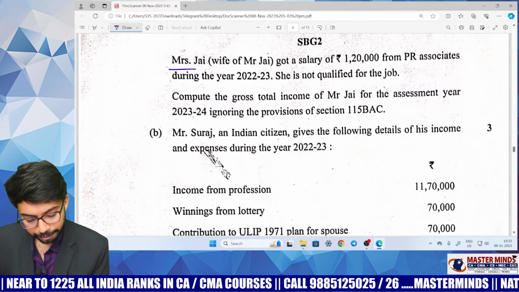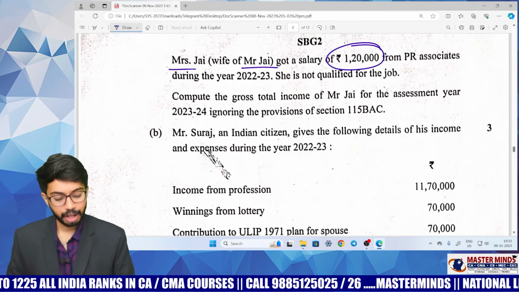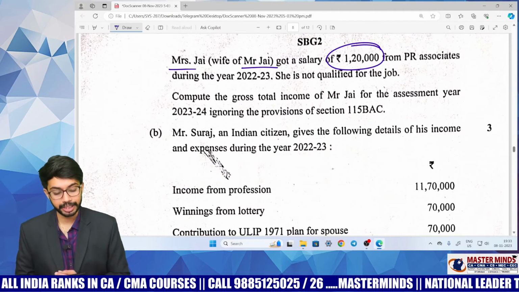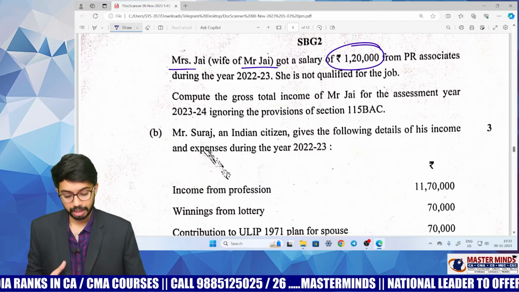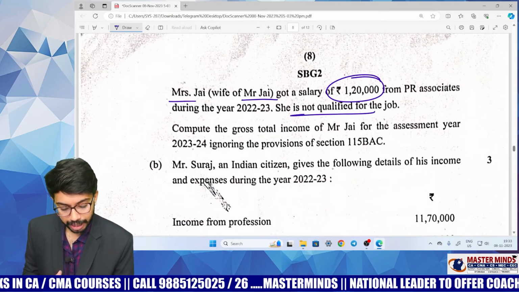Mrs. Jai, wife of Mr. Jai, got a salary of 1,20,000 from PR Associates. That means during the year she is not qualified for the job.